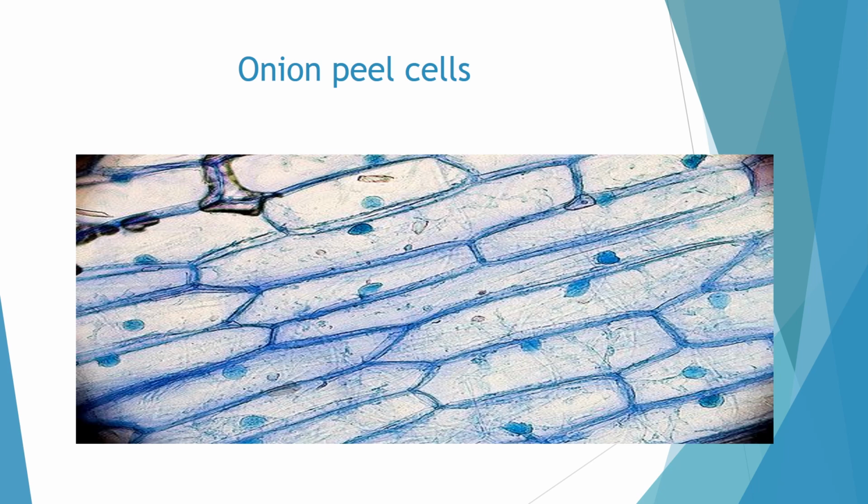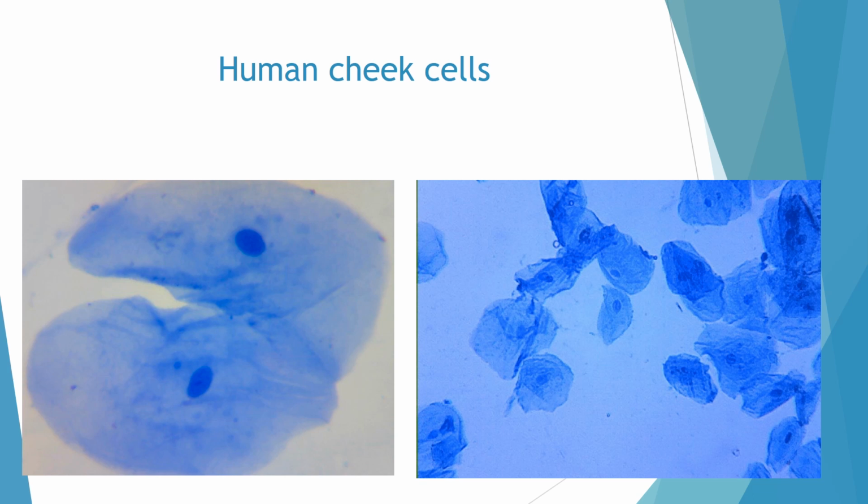When we observe a plant cell and an animal cell under the microscope, we have to take the slice very thin, generally a single cell thickness. These cells are very light. We cannot see them clearly under the microscope, and that's why we have to add a drop of stain. This is what I am showing, the onion peel cells, and this is the picture of human cheek cells.